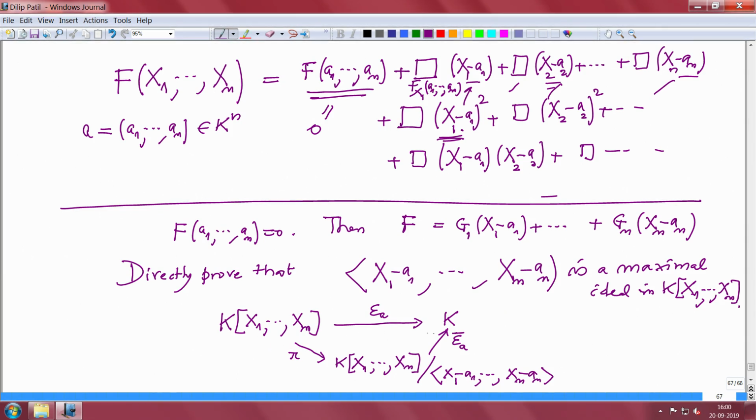This map is surjective, and we have gone modulo the kernel. So, one of the corollaries I proved earlier says that this has to be a bijective map, an isomorphism. So, therefore, not only is this residue class ring a field, but it is isomorphic to k, a specific field isomorphic to k. Therefore, this is maximal, and it proves that. So, we get lots of examples of maximal ideals.